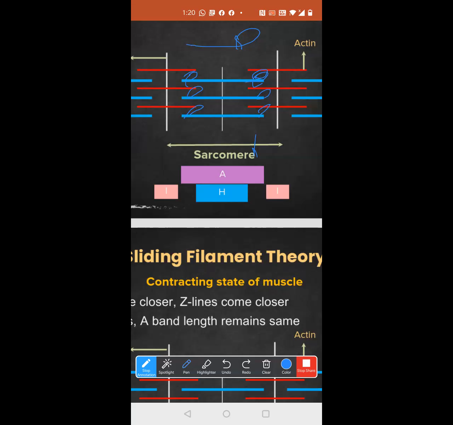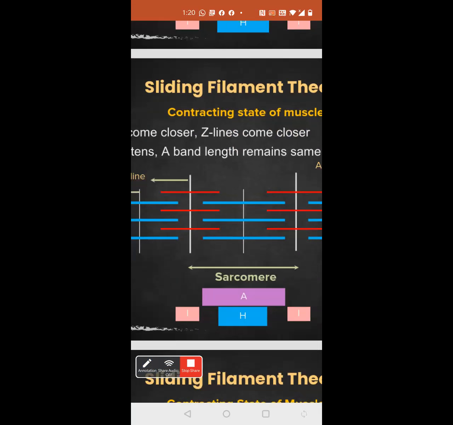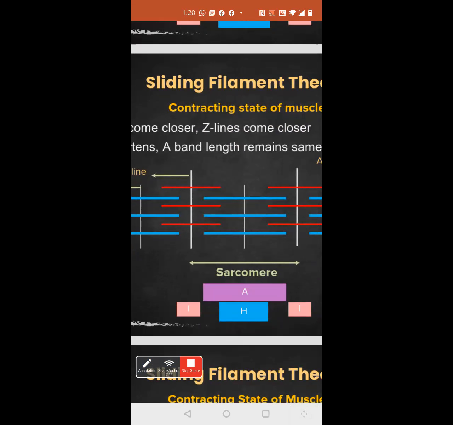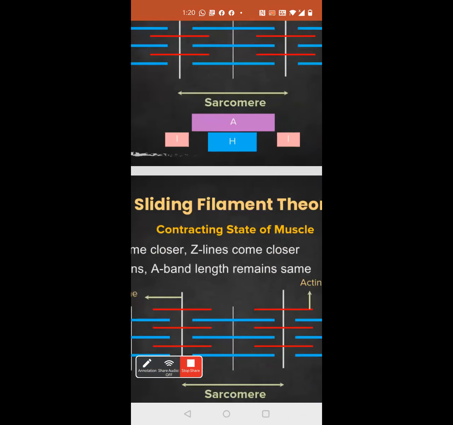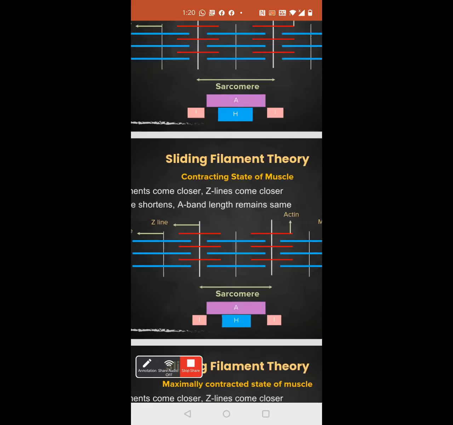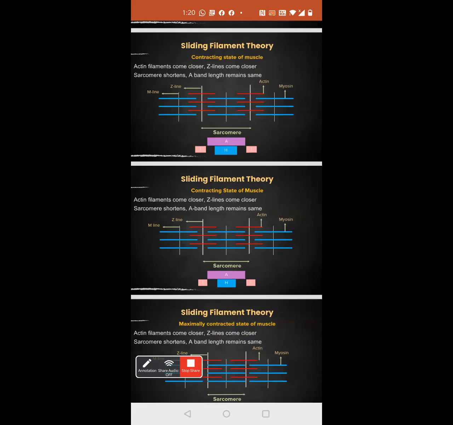As the contraction starts, all these actin and myosin will start pulling themselves. So how will they pull themselves? Now they are going to have the power stroke. When they are doing the power stroke, who's going to be pulled? The actin filament will be pulled. So it will look like this.